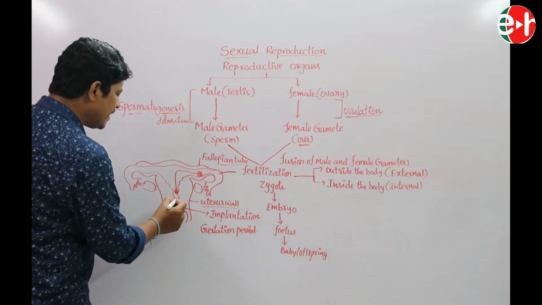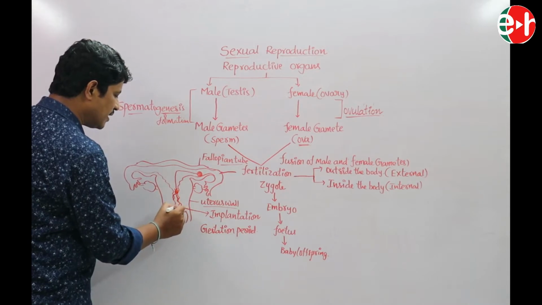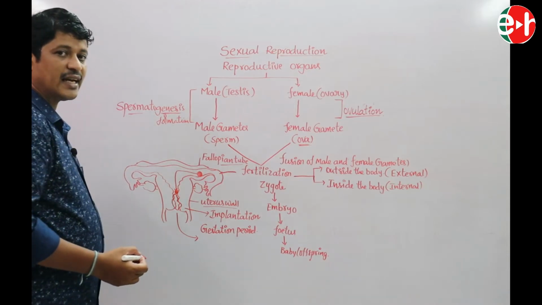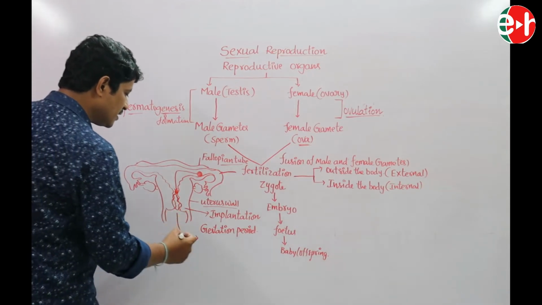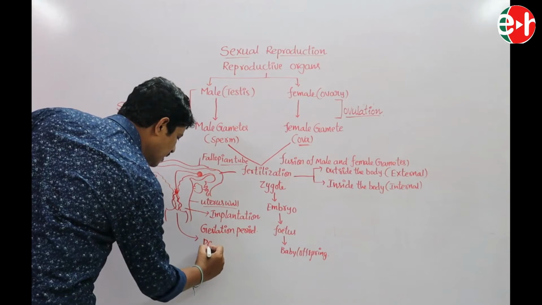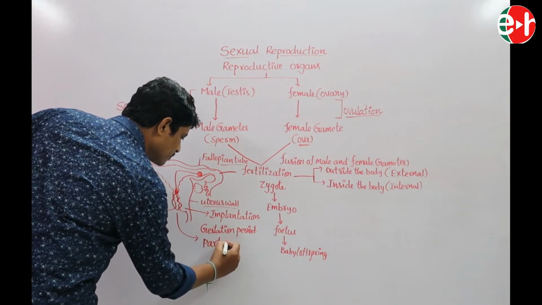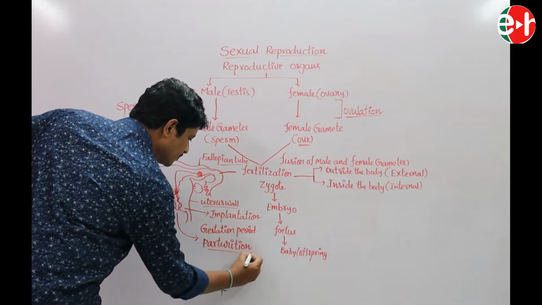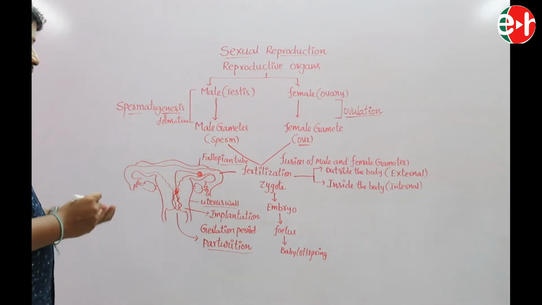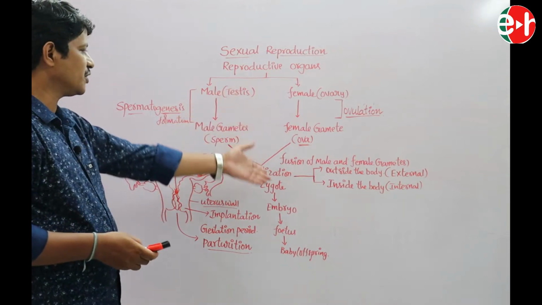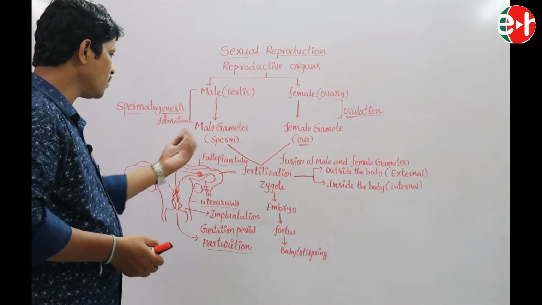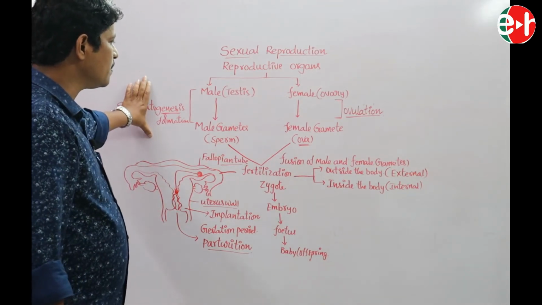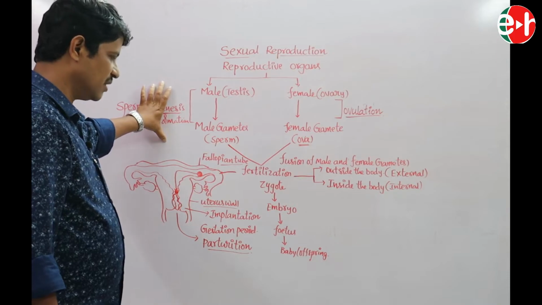Later, the fully developed baby inside the uterus is released through the cervical canal or birth canal. This process is known as parturition. This type of development we see in females only, whereas in males we see only the production of gametes. This is regarding sexual reproduction in different animals.